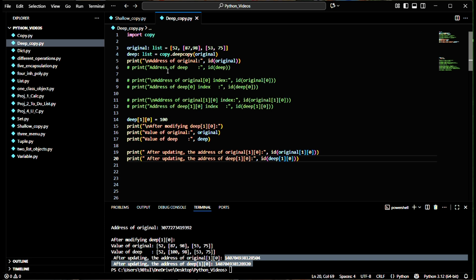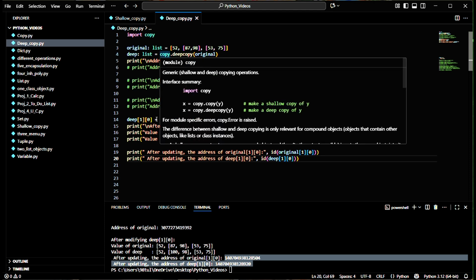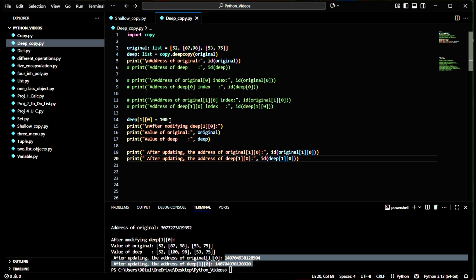Both the outer and inner resources have unique addresses for original and deep. And if we bring any change to the deep copy or to the original copy, it will not reflect to the other. This is about copy. I hope it is clear.